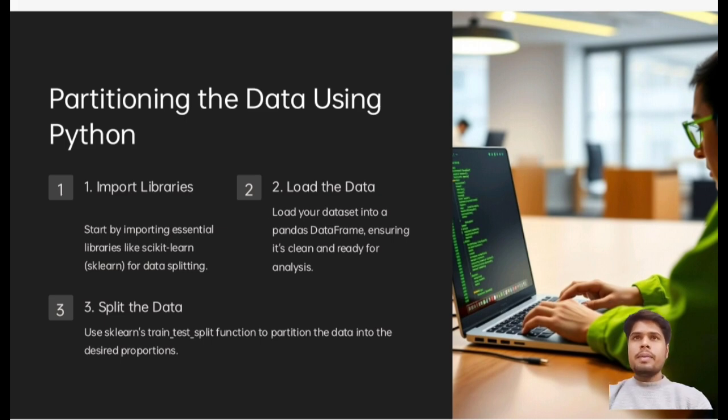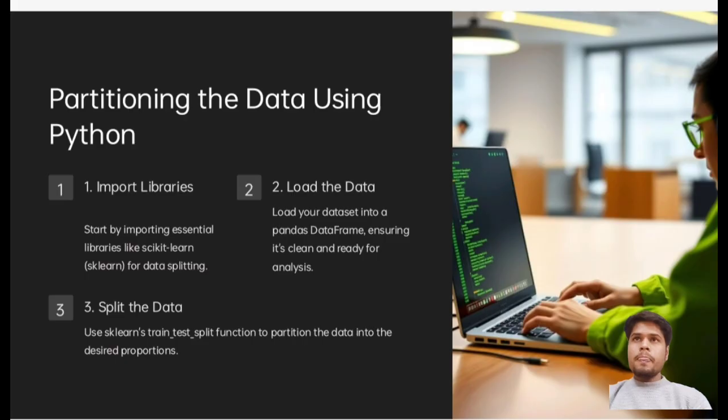Partitioning the data using Python. First is import the libraries, load the data, and then split the data. Import libraries: import essential libraries like scikit-learn for data splitting. Load the data: load the data set into a pandas data frame, ensuring it is clean and ready for analysis. Split the data: use scikit-learn's train_test_split function to partition the data into the desired proportions.